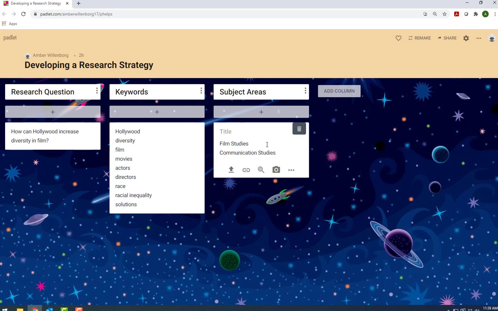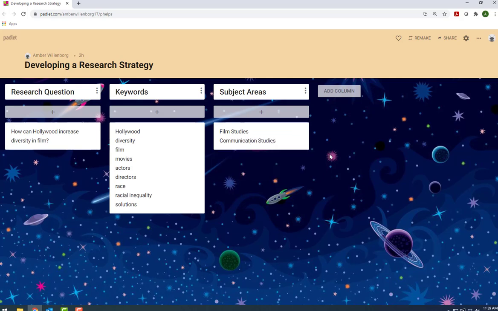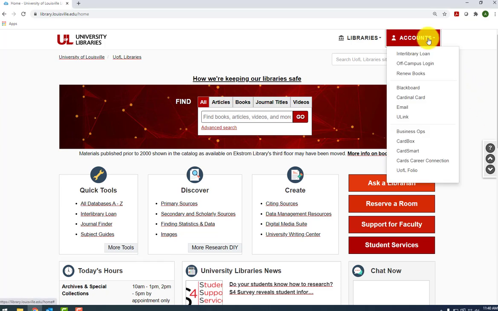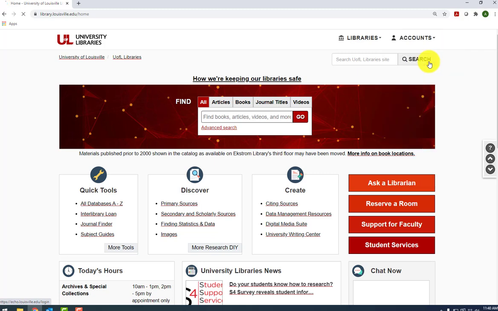Once you've developed your search strategy with research questions, keywords, and subject areas, you can begin using that strategy to find sources through the library. Let's get started on the library homepage, library.louisville.edu. Since you might be off campus right now, one helpful thing you can do right away on this page is go to Accounts at the top right and click Off-Campus Login.